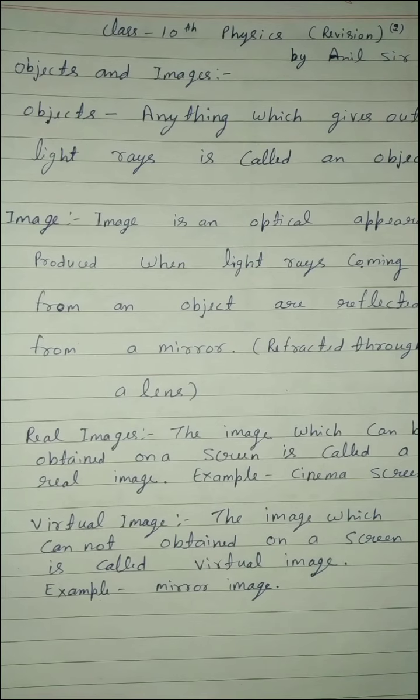A virtual image is formed when light rays coming from an object only appear to meet at a point, when produced backward after reflection from a mirror or refraction through a lens. Means in case of virtual image, the light rays only appear to meet. They actually do not meet each other, they appear to meet. So, virtual image can be formed.